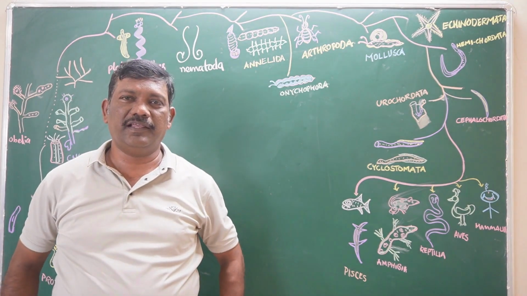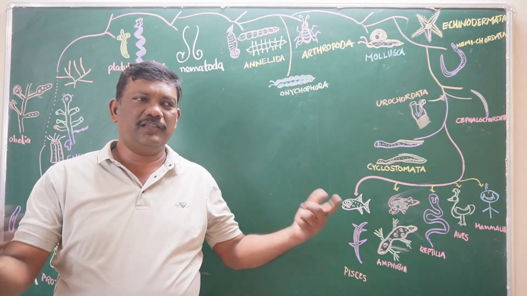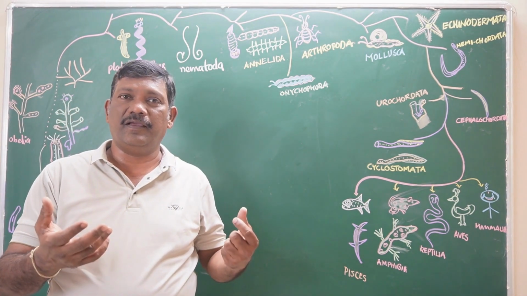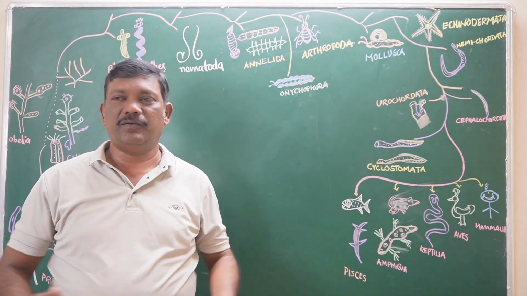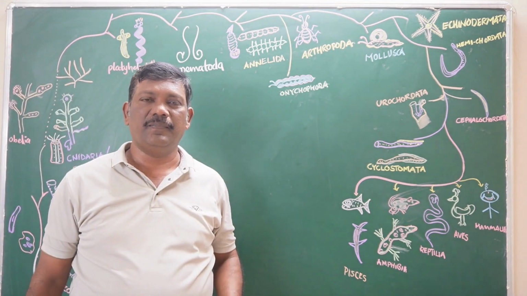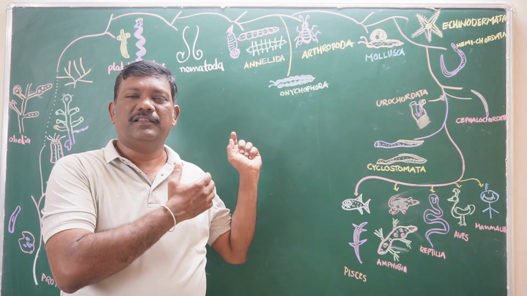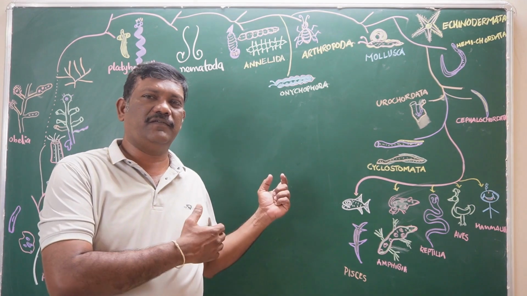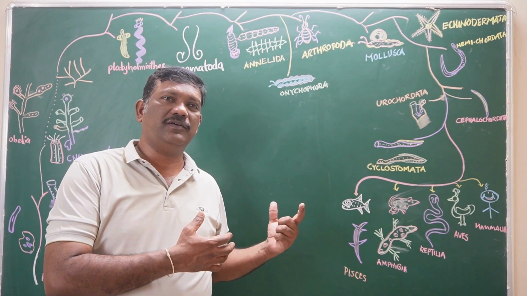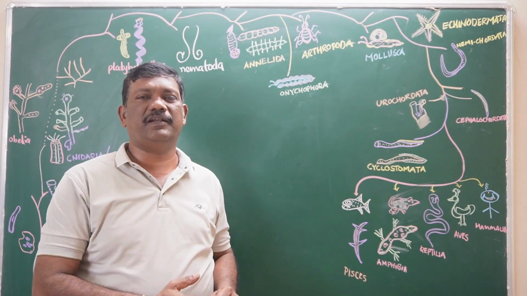In zoology, in the animal kingdom, we are going to discuss the different phyla present in them. Actually, there are 40 to 45 animal phyla nowadays, but only 11 to 12 phyla which are mentioned here are called the major phyla. Mainly the animal study is focused on these 11 to 12 phyla only. That's why we are also going to discuss these 12 phyla of the animal kingdom. In this, we have to understand only one thing: the evolutionary development of different animals.